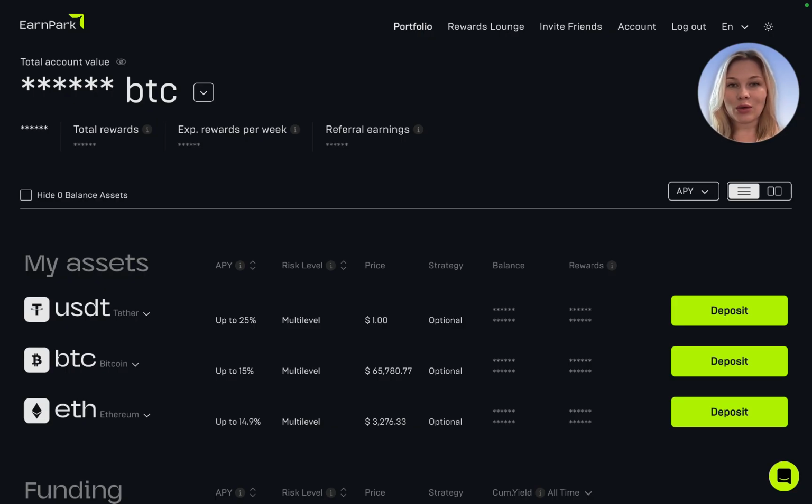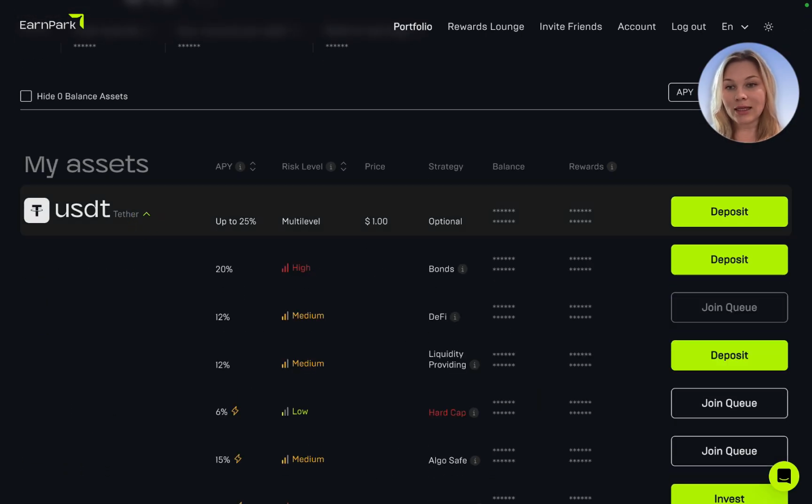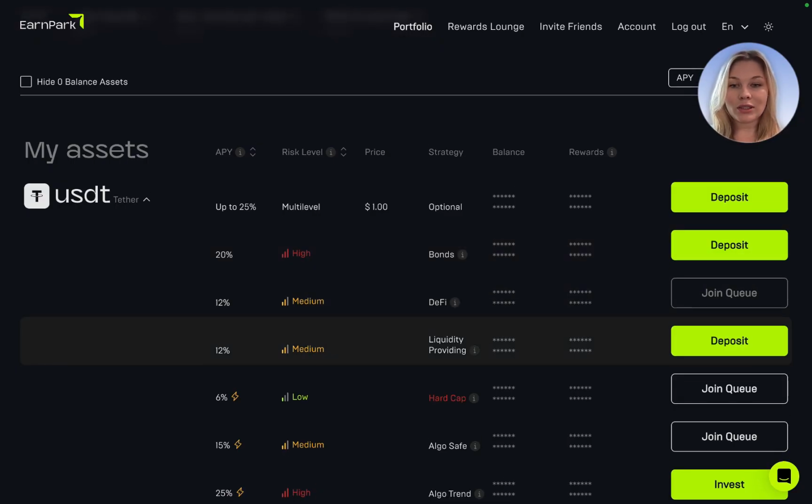Once you're logged in, you are on the portfolio page. Here you will find a list of strategies with different APYs and different risk levels. Today we are focusing on the liquidity providing strategy. Current expected APY for USDT liquidity providing strategy is 12%. This strategy has a medium risk level, which is calculated based on the formula our team uses, and I will leave a link to the calculations in the video description.